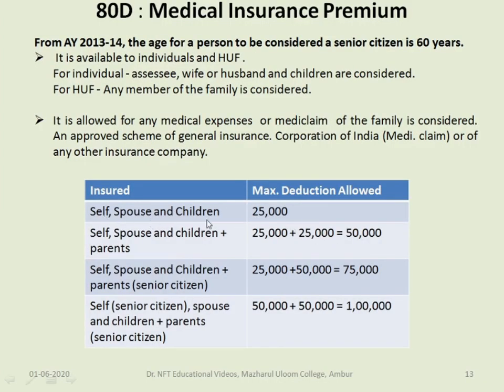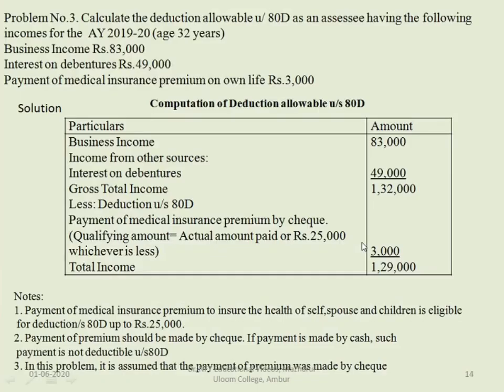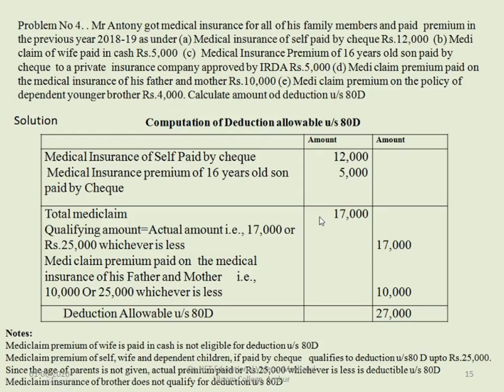For self, spouse and children alone, he can take to the extent of 25,000. In case of self, spouse and children plus parents, he can claim to the extent of 50,000. So here 17,000 or 25,000, whichever is less, is the amount which he can get as exemption. So here 17,000 is less, so we are taking 17,000 as deduction amount.